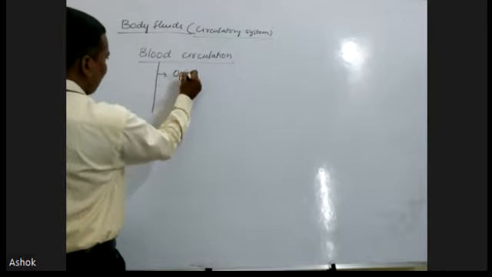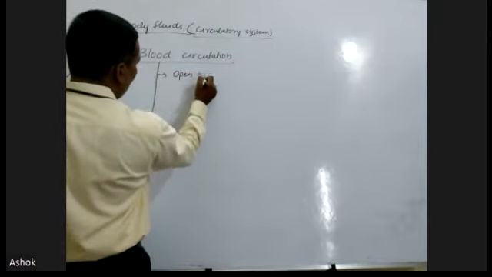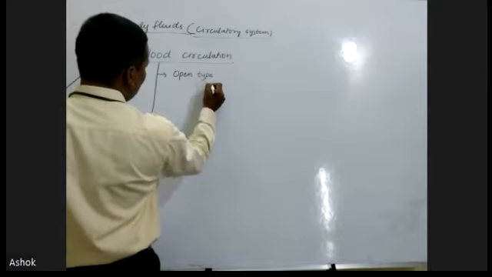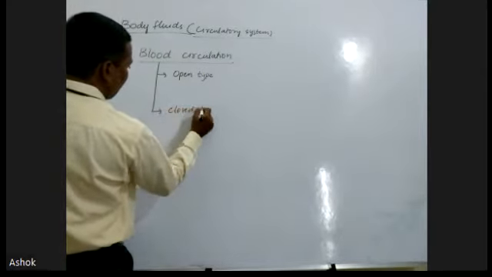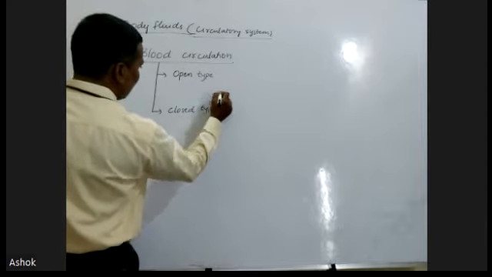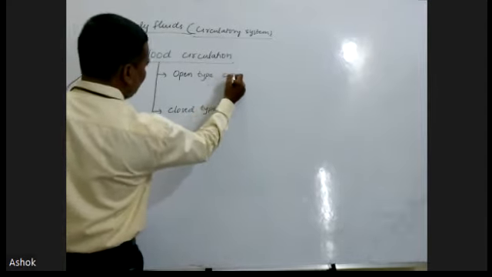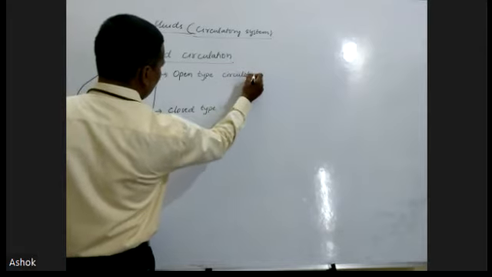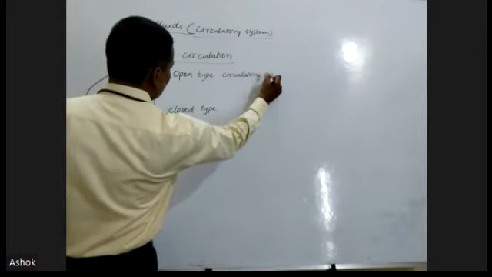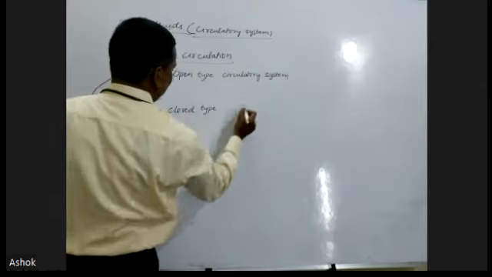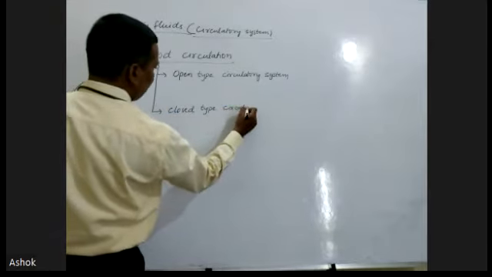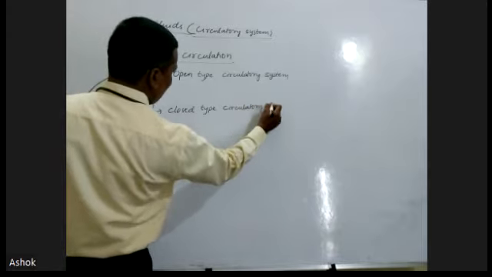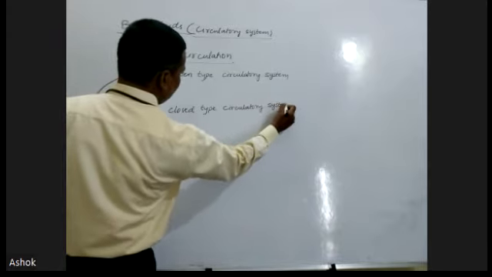First one, open type circulatory system, and the second one, closed type circulatory system.